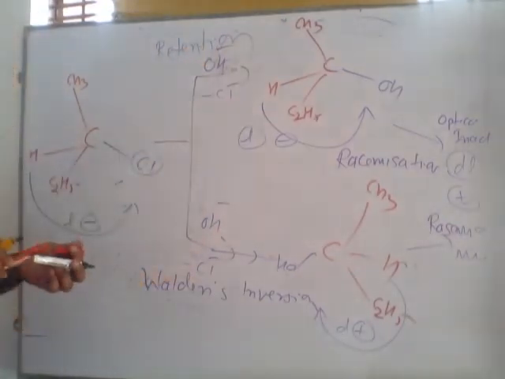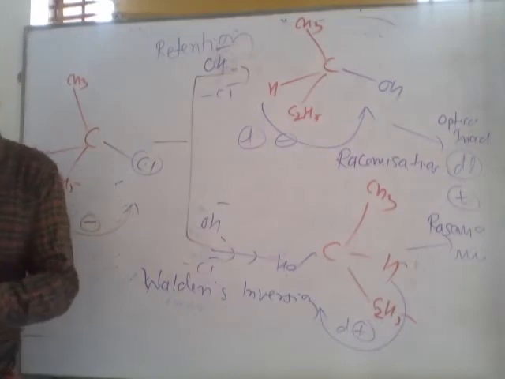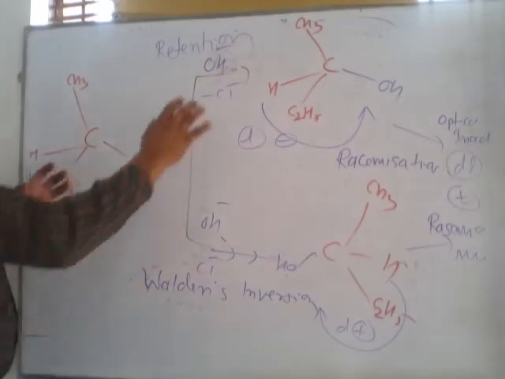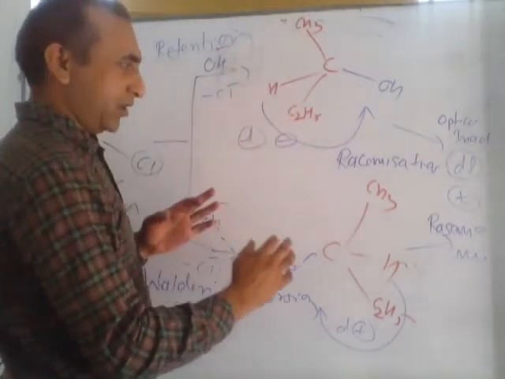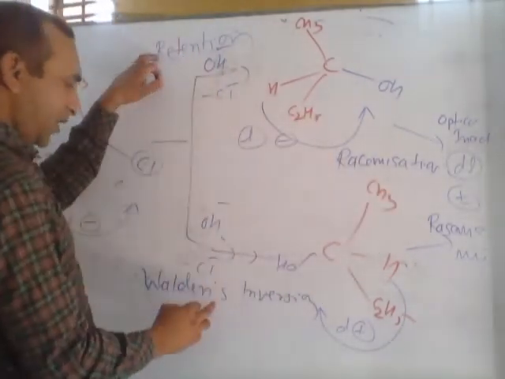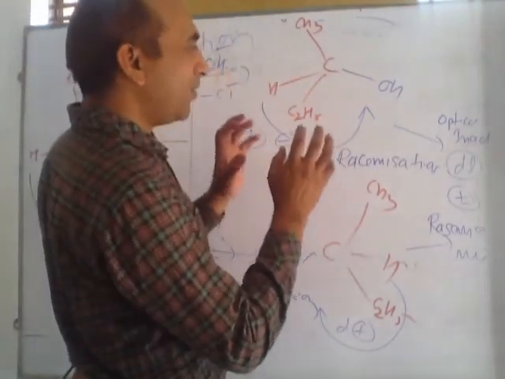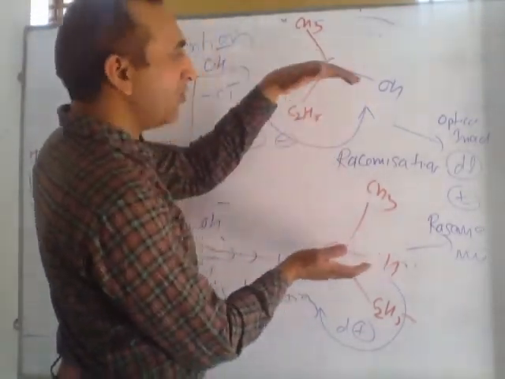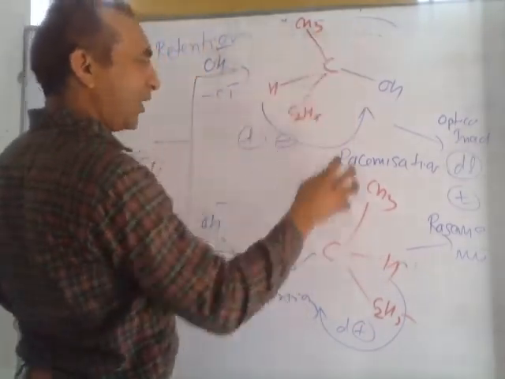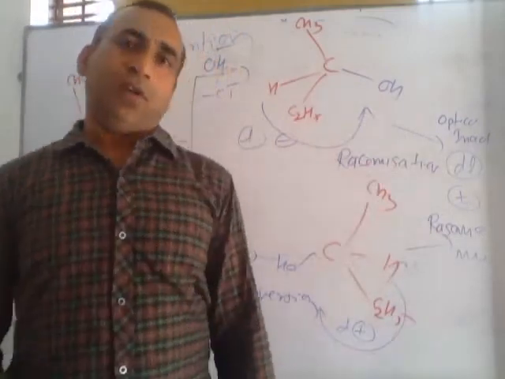Listen, in Walden inversion substitution takes place with changing configuration, but in retention substitution takes place without changing the configuration. For racemization, we can say it is a process in which retention and Walden inversion both take place simultaneously. Otherwise, we can say if we mix an equimolecular mixture of dextro and levo, this mixture is called a racemic mixture and the process is called racemization. We can observe this process by this example.